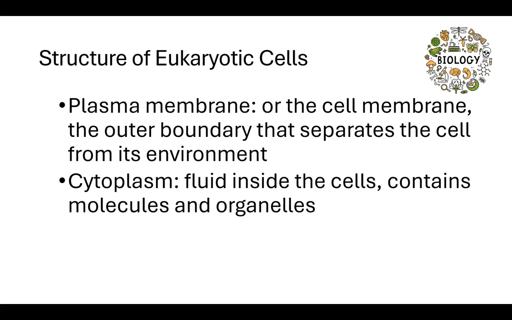Let's take a closer look at eukaryotic cells. We're going to look at the structure of eukaryotic cells. So let's talk about it from the outside in. Eukaryotic cells have a plasma membrane, also called a cell membrane. The plasma membrane is the outer boundary that separates the cell from its environment. So consider the plasma membrane as the gatekeeper. It lets some things in, lets some things out. Again, the plasma membrane, also known as the cell membrane, is the outer boundary that separates the cell from its